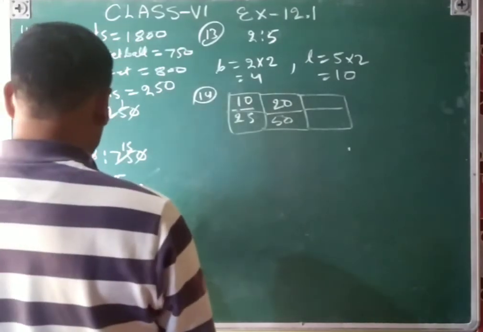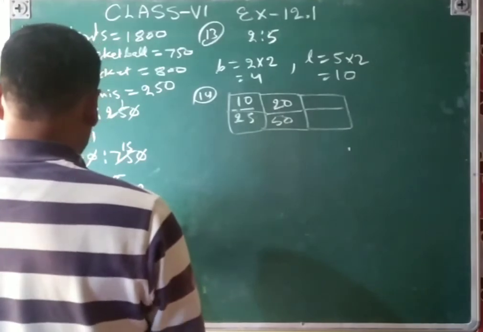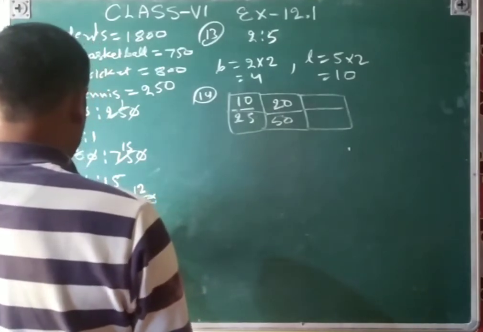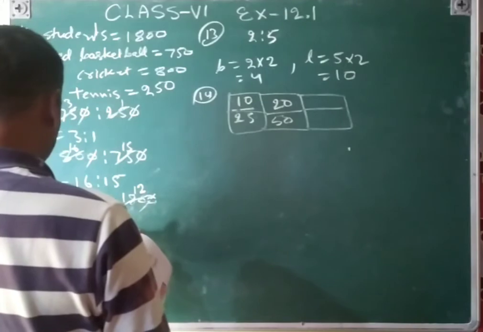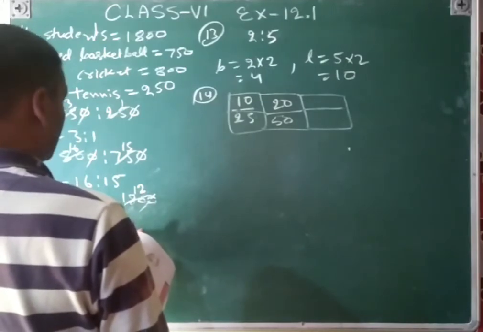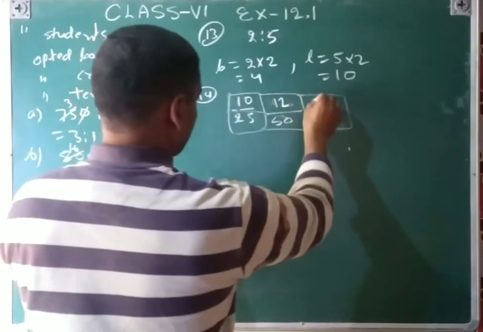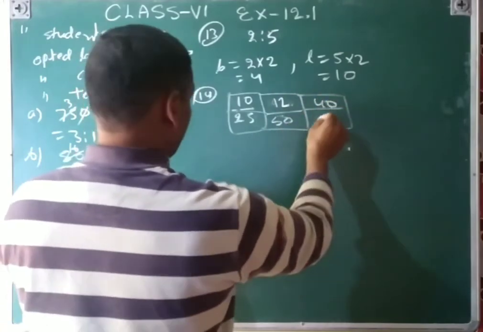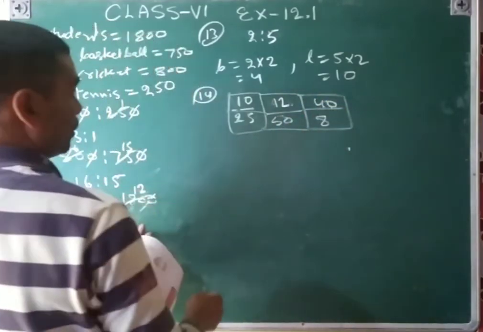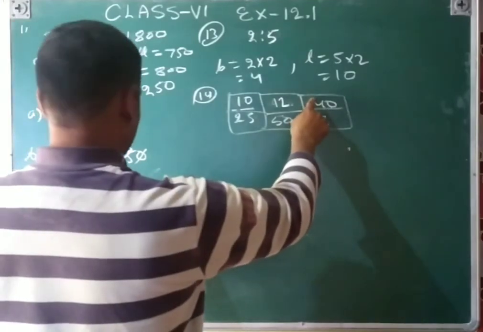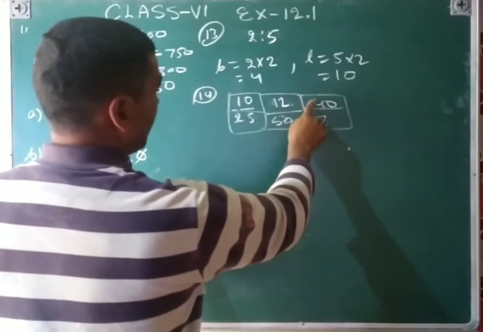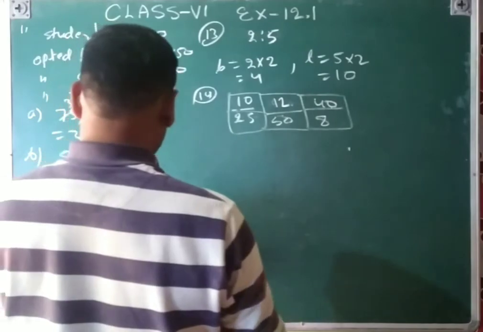Divide 20 pens between Sheila and Sangeeta in the ratio of 3:2. 3:2. So that will become 12. And then this is the 40. So this will become 8 by the ratio. 8 5 ja 40, like this.